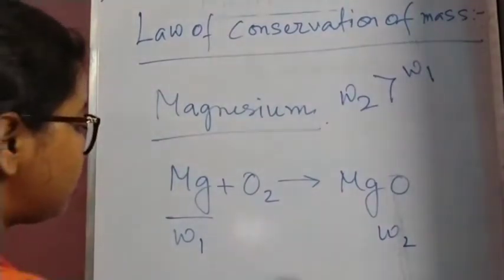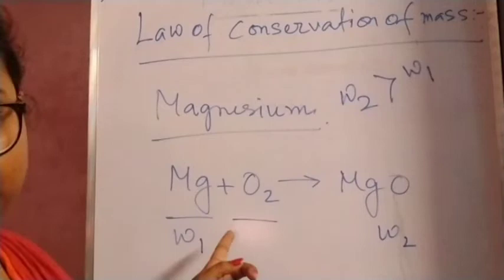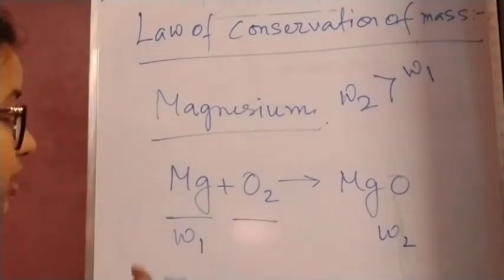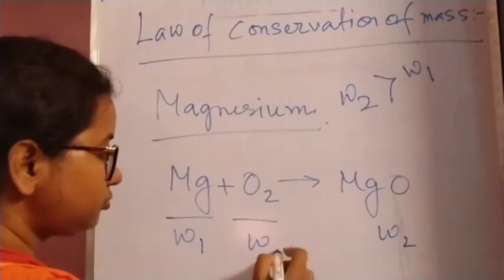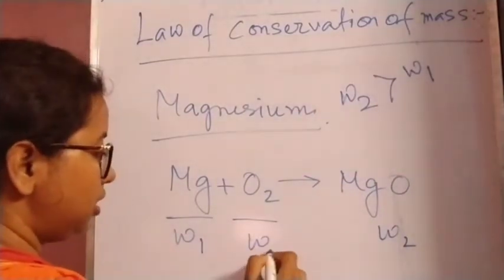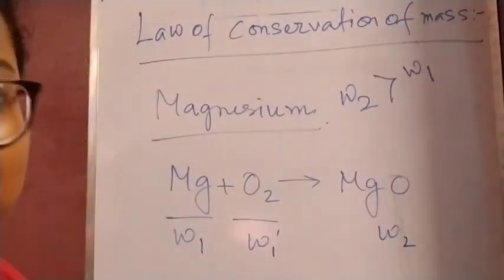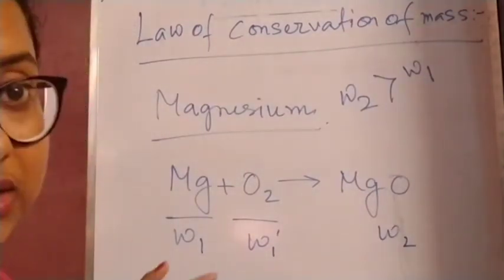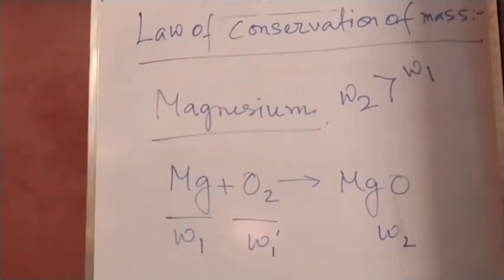But here we are not counting the mass of oxygen which gets combined with the magnesium. Suppose this is W1 dash. The total reactants are magnesium and oxygen, both of these are there.